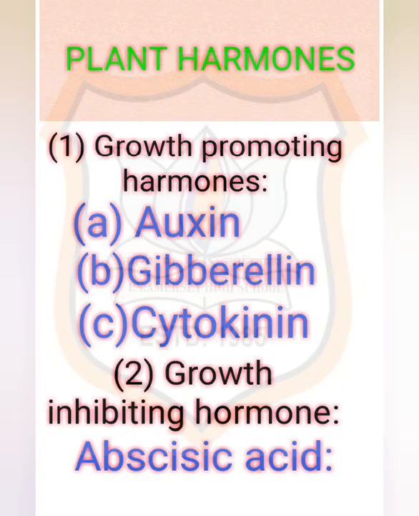Next, explanation of plant hormones. So, what are plant hormones? They help to coordinate growth, development, and response to the environment. They are synthesized at places away from where they act and simply diffuse to the area of action. So, growth promoting hormones. This is the first part of plant hormones. The very first point, auxin.